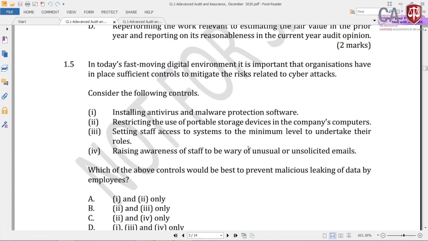Right. Consider the following controls: installing antivirus and malware protection software, restricting the use of portable storage devices in the company's computers, setting staff access to the system to the minimum level to undertake their roles, raising awareness of staff to be wary of unusual or unsolicited emails. Which of the above controls would be best to prevent malicious leaking of data by employees? You know, now for most companies data is one of the important aspects.